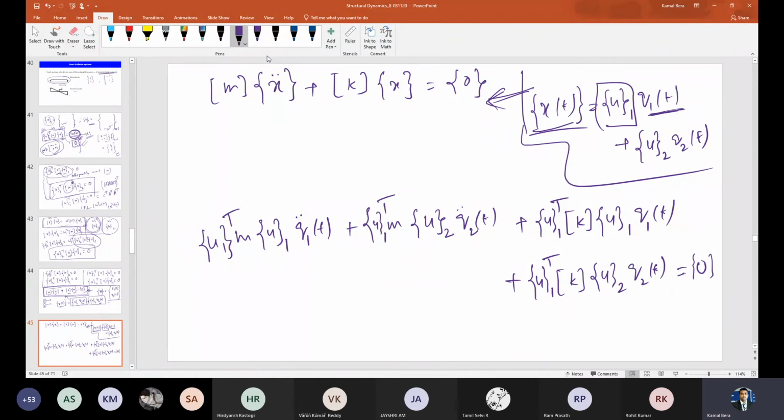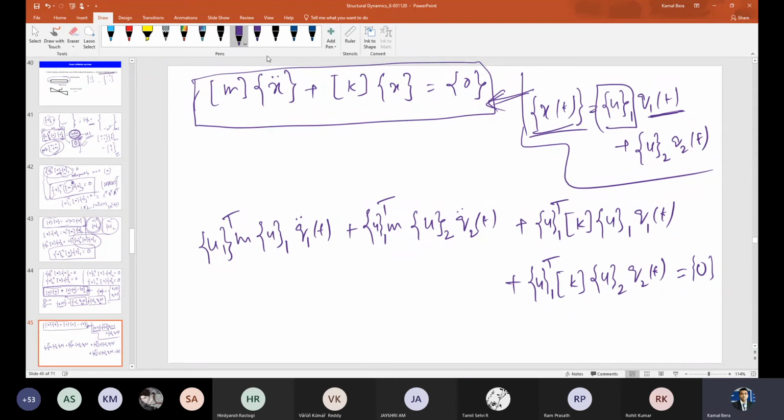Tell me, so we'll get two equations, right? What are the two equations we'll get? It is definitely two equations, so from that I'll get two equations, but this is coupled actually. So first I'm doing the u1 transpose. What is the first equation? Then I'll do the multiplication by u2 transpose, then I'll get the other equation.